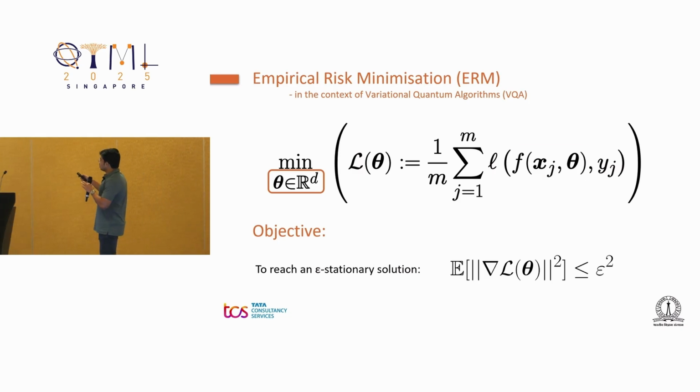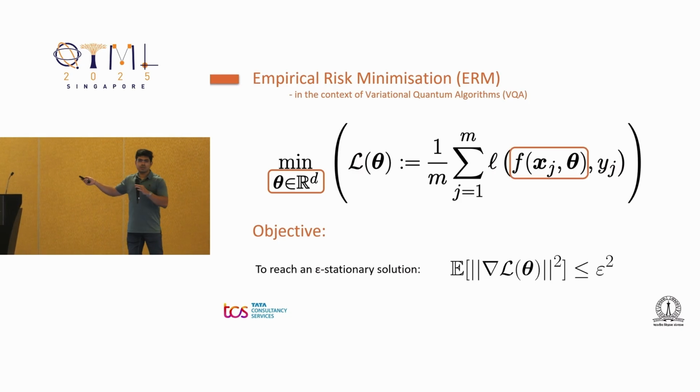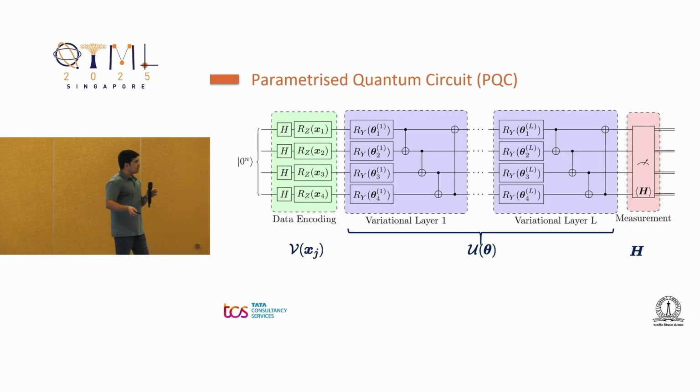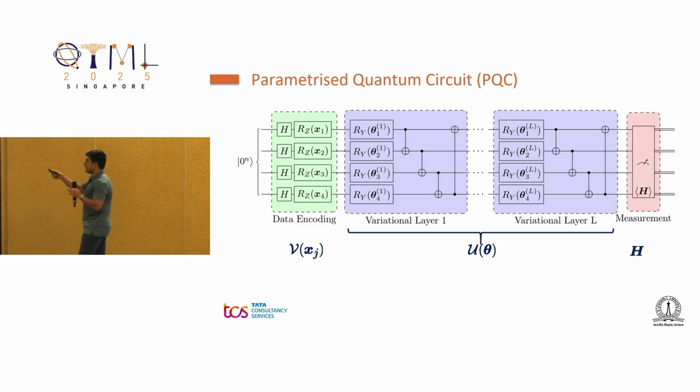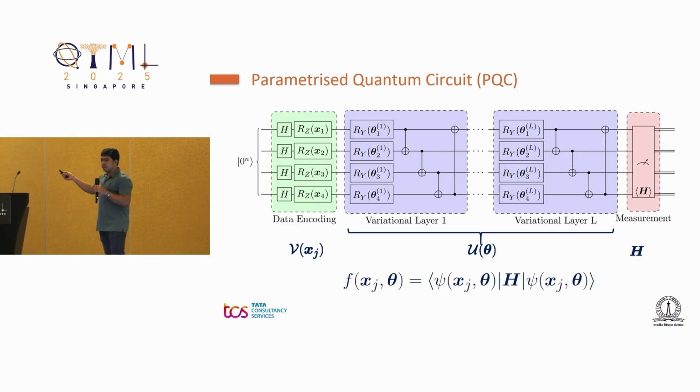What is quantum about all of this? The hypothesis function of the model is standard, and we have been familiar with this for many years now. The circuit looks like this. We start with the conventional 0 state, and then we encode the data using angle embedding. And then we apply a couple of layers of a variational ansatz, and we end with measuring a Hermitian observable H.